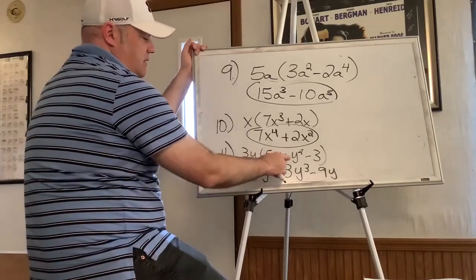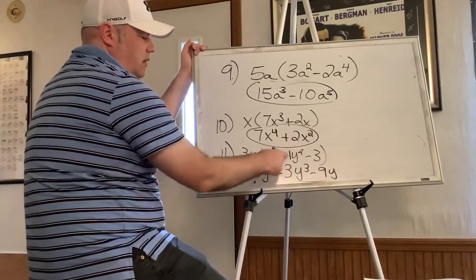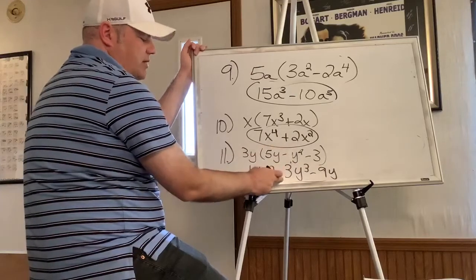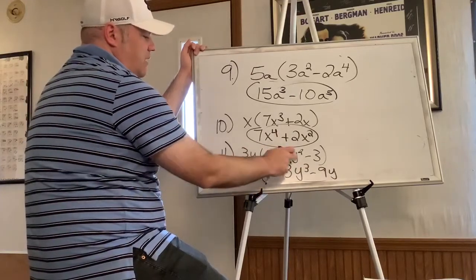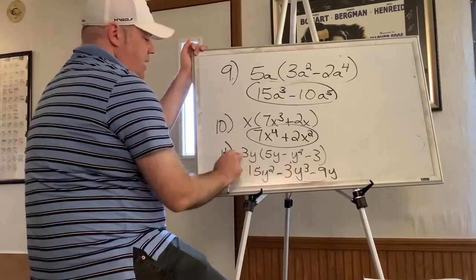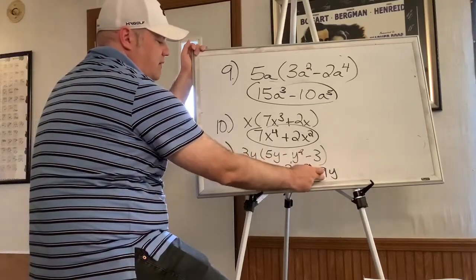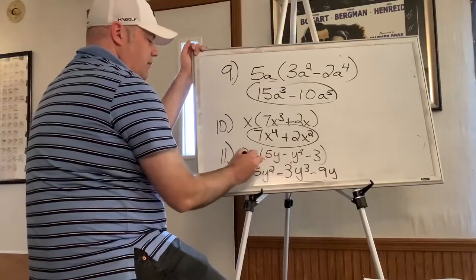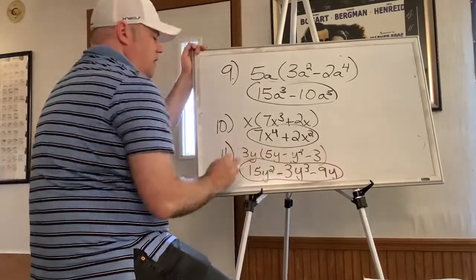Then 3 times, there's a negative 1 here. Okay, if there's no 1 written, that means it's negative 1. So 3 times negative 1 is negative 3. Y times y squared is y cubed. And then 3 times negative 3 is negative 9. And then y, you can't lose that y, so it's there with it. Can't combine any of these, so you can leave it there.